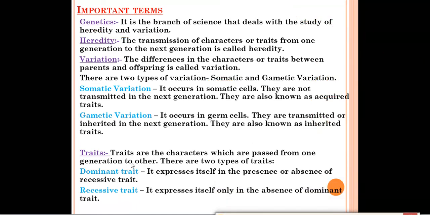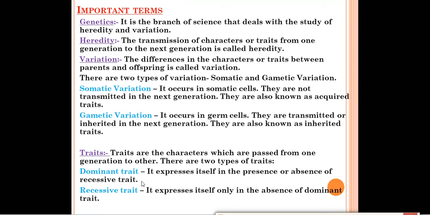Our next topic is traits. What are traits? Traits are characters like eye color, skin tone, texture of the hair, height of a person. Those characters which pass from the parents to their offspring are called traits. There are two types of traits, dominant trait and recessive trait. Dominant trait is a strong trait, it will express itself, and the recessive one is a weak trait.